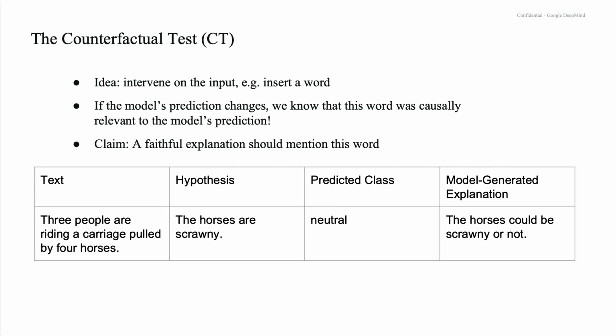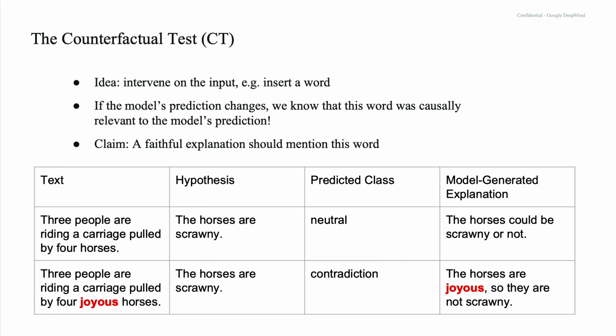And here's an example. This is from the dataset ESNLI. The text is 3 people are riding a carriage pulled by 4 horses. Hypothesis, the horses are scrawny. The predicted class is neutral, meaning that the hypothesis could be true, could be false. We don't have enough information to say. And the explanation the model generates is the horses could be scrawny or not.